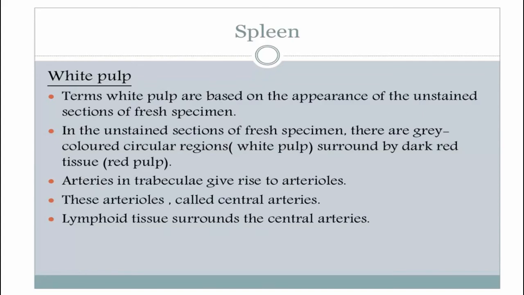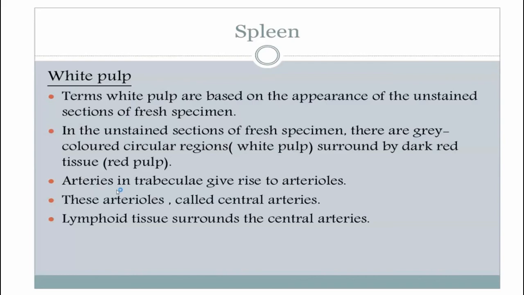White pulp is the part that appears white in an unstained section of fresh specimen. They appear as grayish-white circular regions surrounded by dark red tissue, that is red pulp.